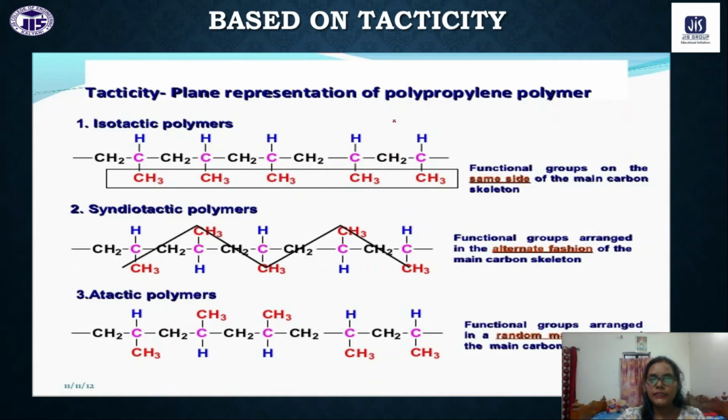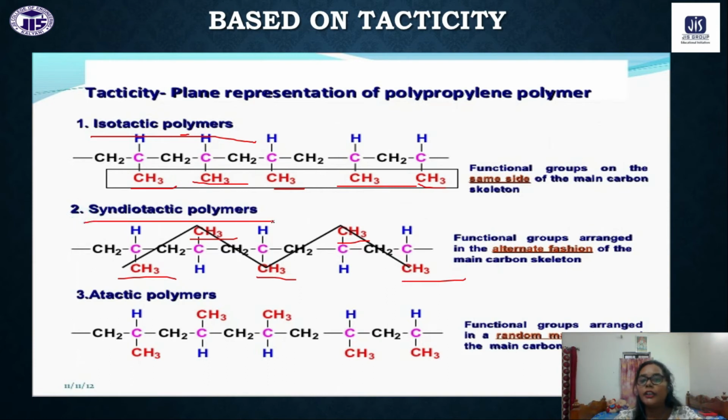Okay, so this is another representation of the polymer, another representation of the tacticity: isotactic, syndiotactic, and atactic polymer. Look here, all the methyl groups are on the same side, right? So this polymer must be called an isotactic polymer. And here you can see all the methyl groups maintain an alternate position. At the alternate positions we have the methyl groups. So this is called a syndiotactic polymer.